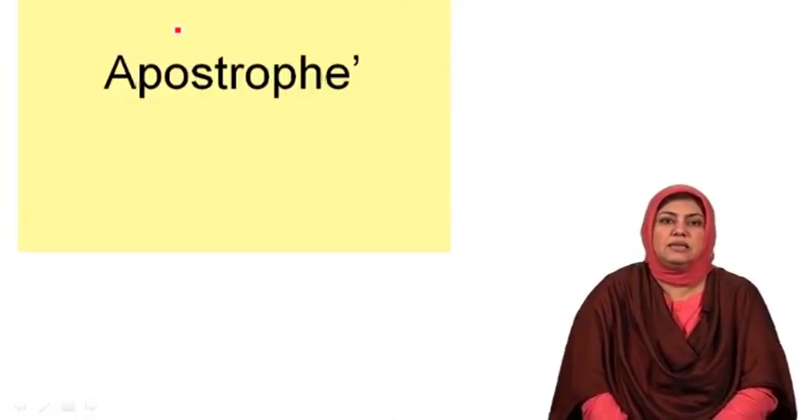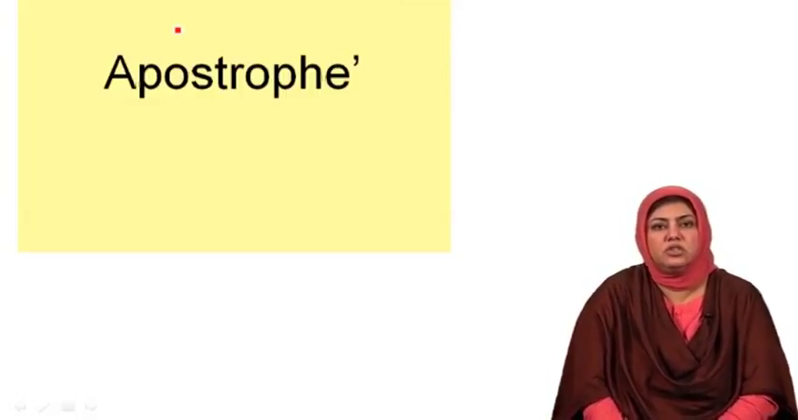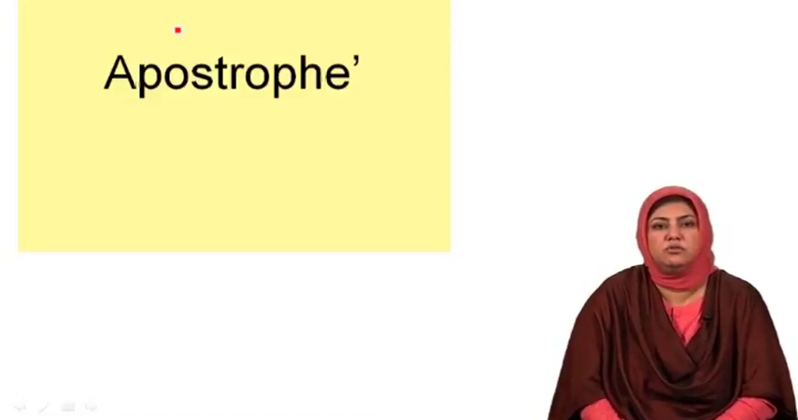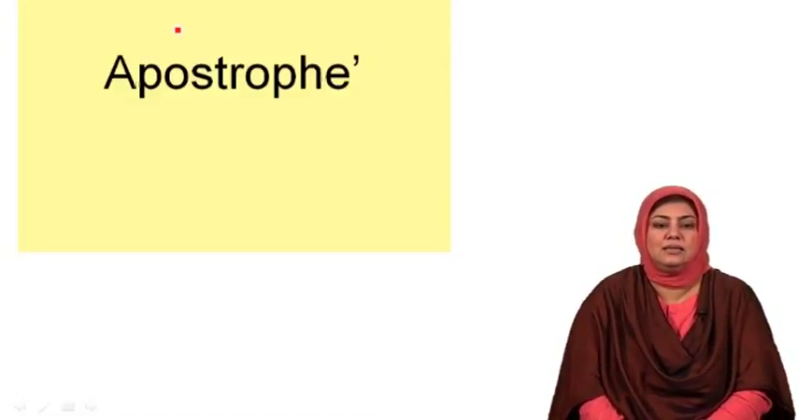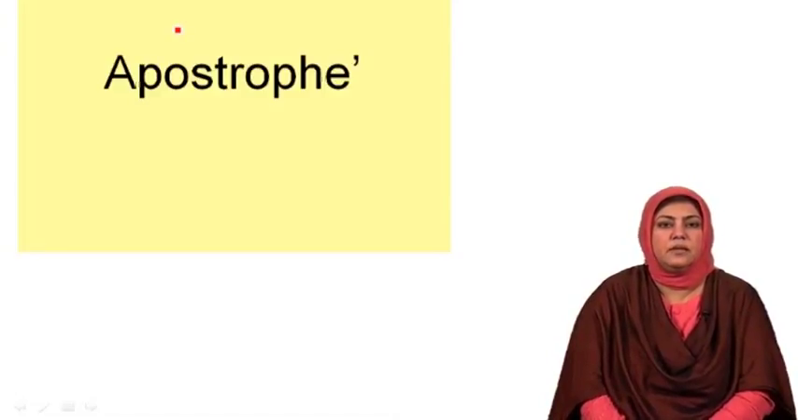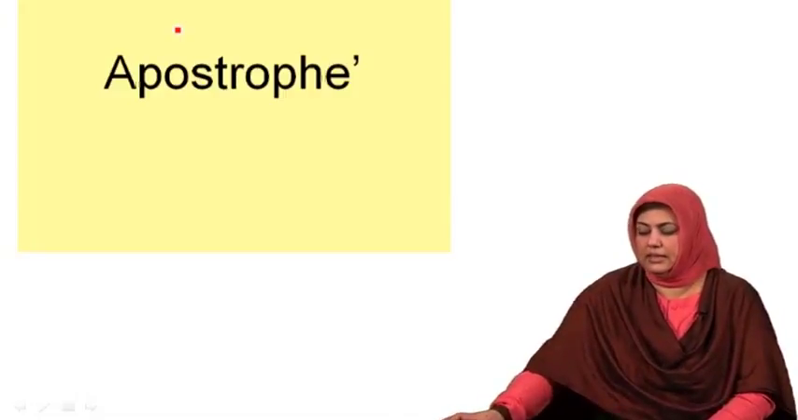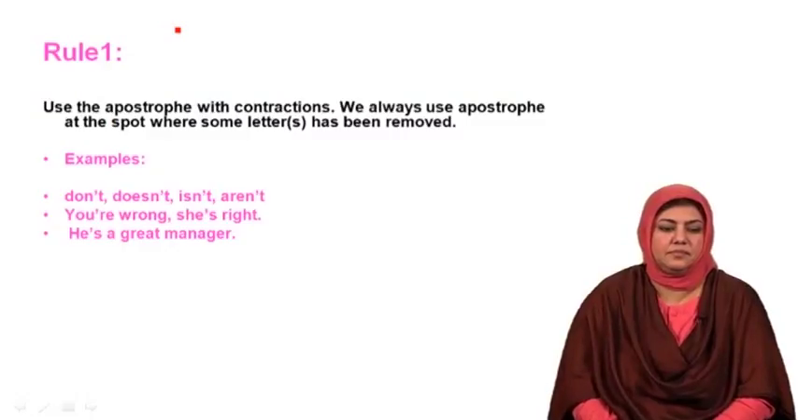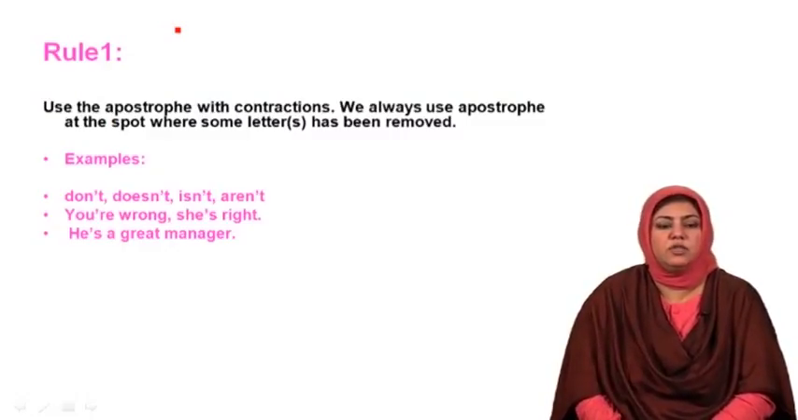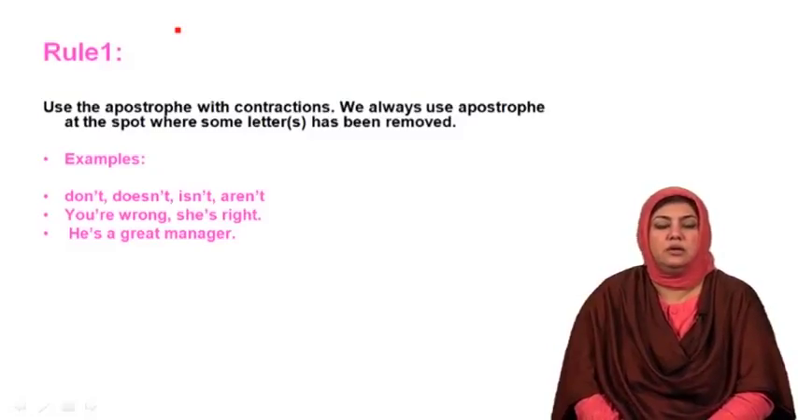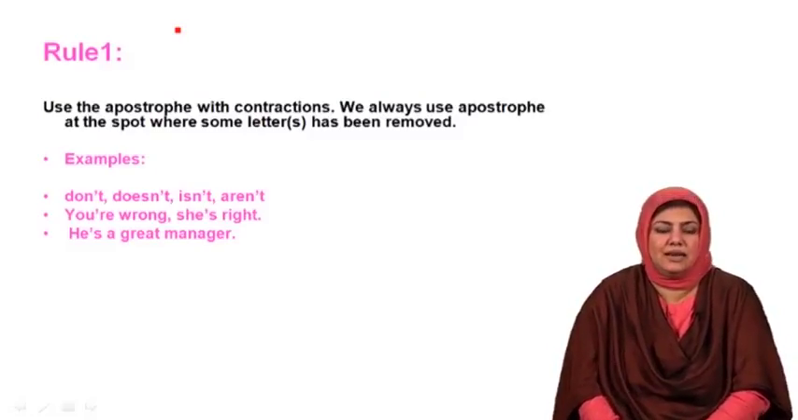One more punctuation mark that is important for the users of English, and most of the times the non-native users of English use it incorrectly, is apostrophe. I would show you how an apostrophe is to be used in the written English texts. Rule number 1 for the use of apostrophe is that use the apostrophe with contractions. We always use apostrophe at the spot where some letter or letters have been removed. Look at the examples because the examples would make it clear to you.